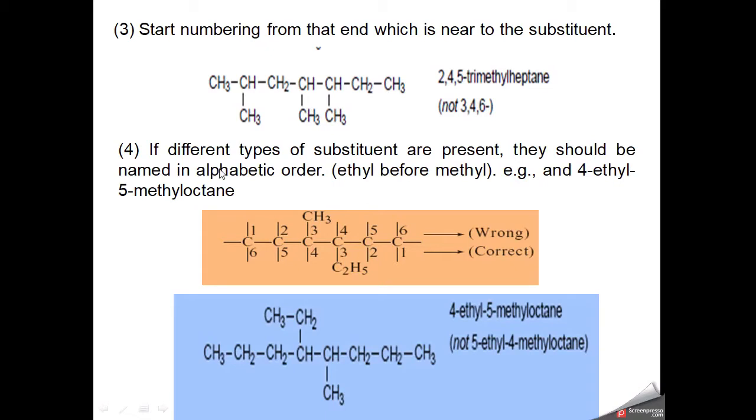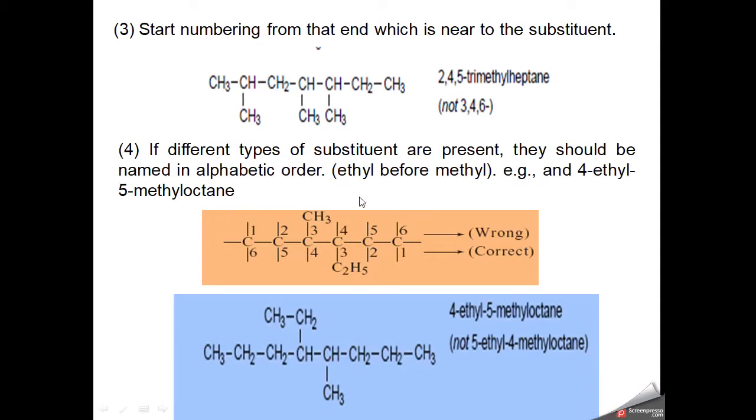So the next rule: if different types of substituents are present, they should be named in alphabetic order. The previous example showed a similar type of substituent group, but in this rule, if we have different types of substituent groups like ethyl and methyl, we start numbering from the side where the group which comes alphabetically earlier is closer.